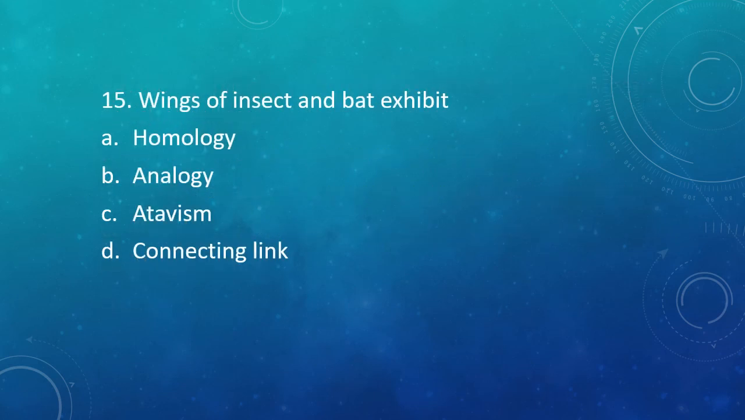Question number 15. Wings of insect and bat exhibit homology, analogy, atavism, or connecting link. The correct answer is option B, analogy. Both of these have the same function, however the origin is different.